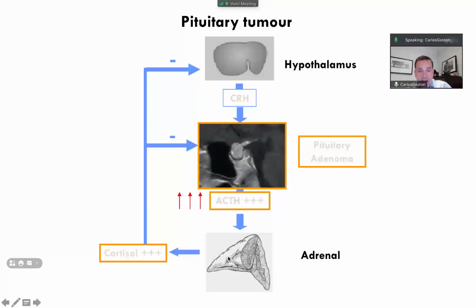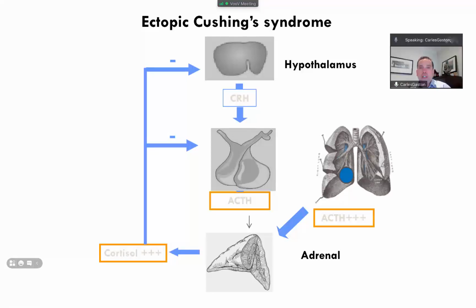It impacts on the adrenal gland, and there will be an excess production of cortisol, which at the same time negatively feeds back into the hypothalamus. In ectopic Cushing syndrome, the pituitary overrides the hypothalamus, and the tumor will produce excess corticotrophin releasing hormone or ACTH.